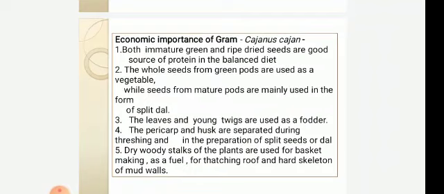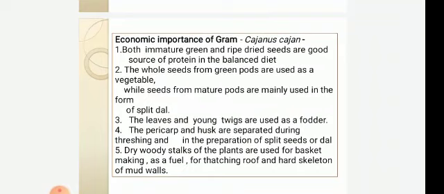The pericarp and husk are separated during threshing and in the preparation of split seeds or dal. Dry woody stalks of the plant are used for basket making and as fuel. These stalks are also used to prepare roofs and the hard skeleton of mud walls.